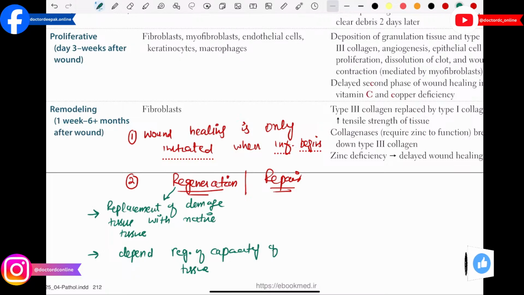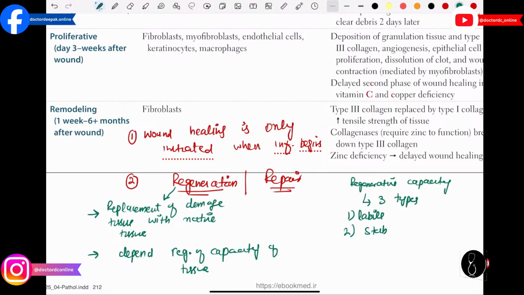Then everyone should know that according to regenerative capacity, our tissues are divided into three main types. What are these three types? First we have the labile tissue, then the stable tissue, then the permanent tissue. What is the difference between these types of tissues, and what are examples of these tissues? First of all, let's discuss the labile tissue. What are labile tissues?